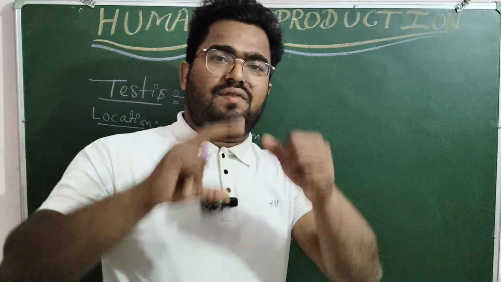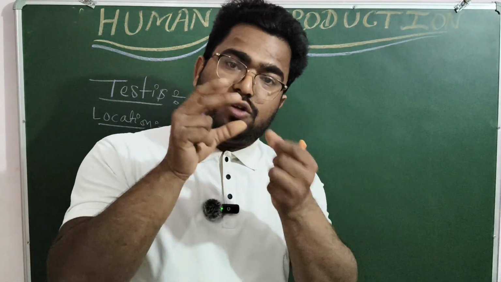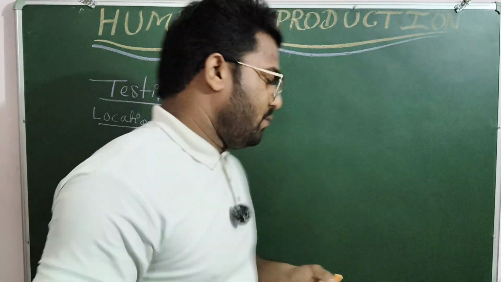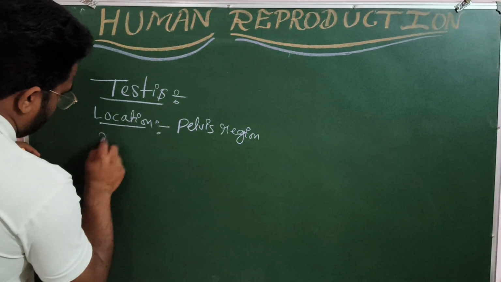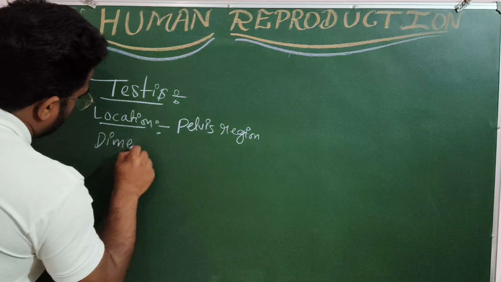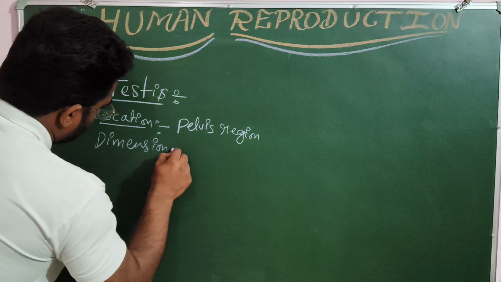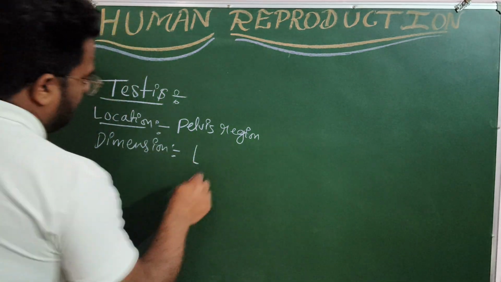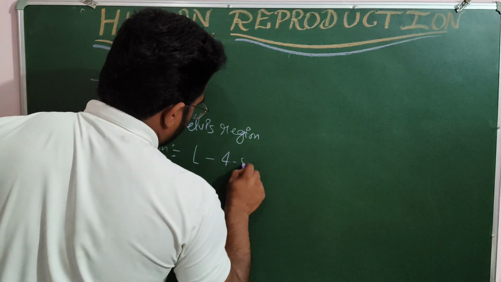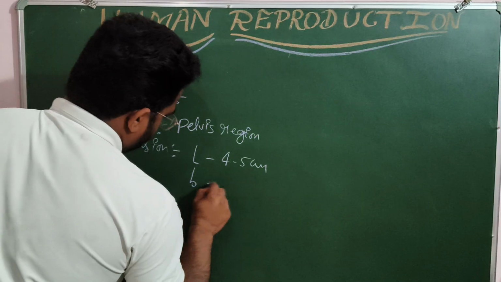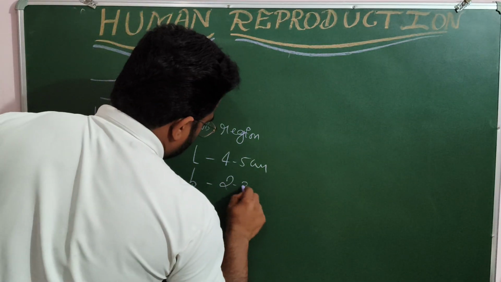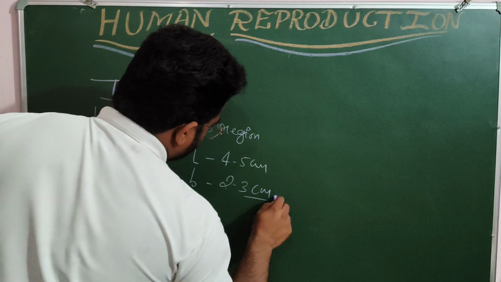What exactly is the length of testis, what exactly is the breadth of testis, because it is oval in shape. The length is about 4 to 5 centimeter. When we talk about the breadth, it is 2 to 3 centimeter.